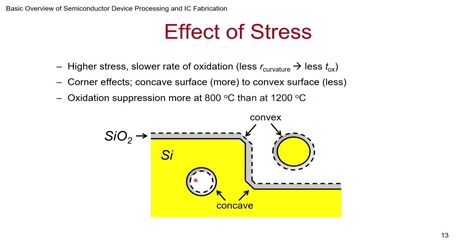So this is an example of what could happen. Supposing you had a hole in silicon and you are trying to oxidize it, you will find that the concave things will oxidize faster. On the other hand, convex surface, if you had a pillar or these corners, you will find that the oxide is thinner. Okay, this is schematically shown here.